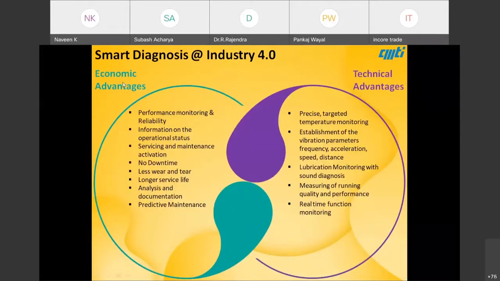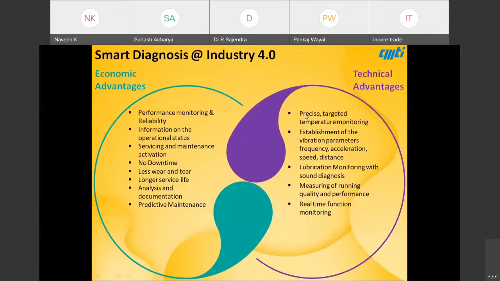Coming to the economic advantages: performance monitoring and reliability. We can see the operation status and do servicing and maintenance, which is always better than breakdown maintenance. No downtime, and less wear and tear. All this leads to cost saving from the machine tool user's point of view.